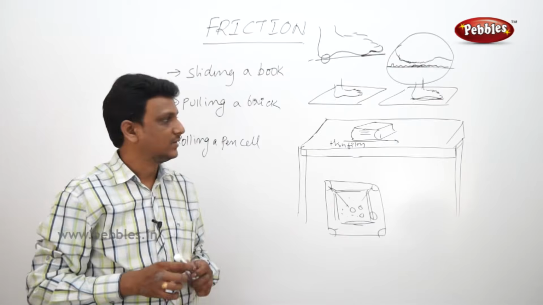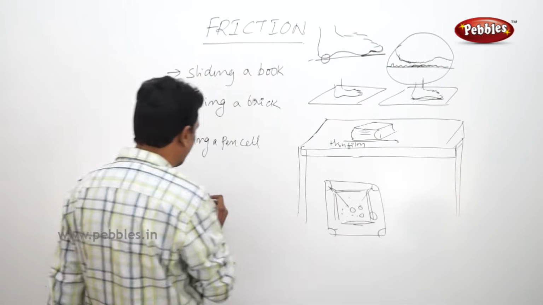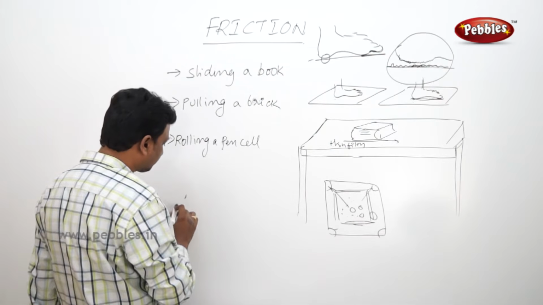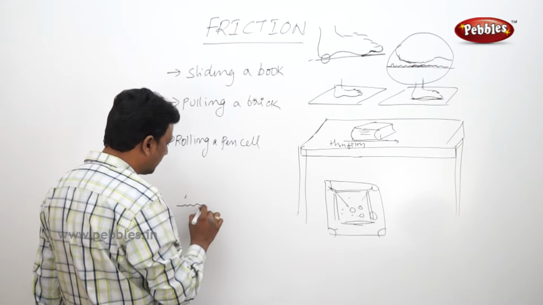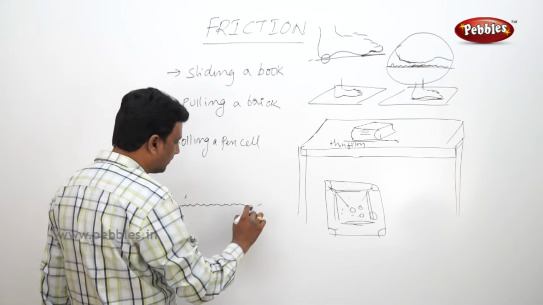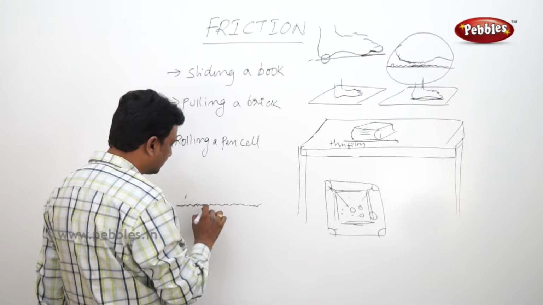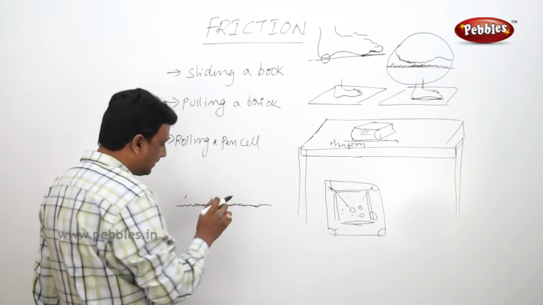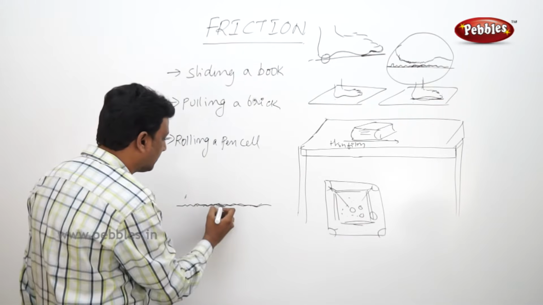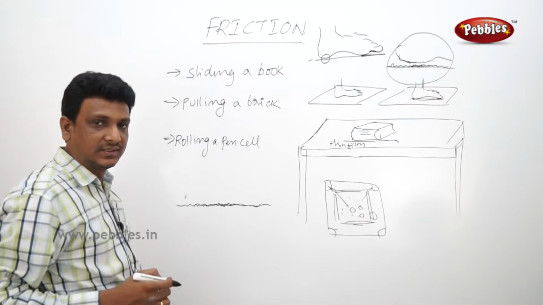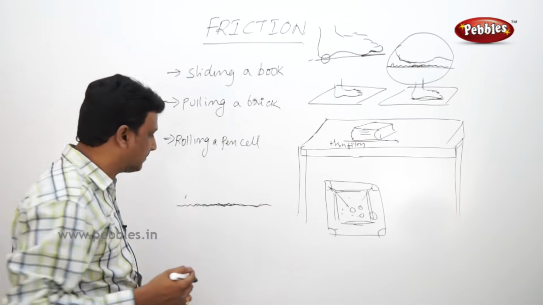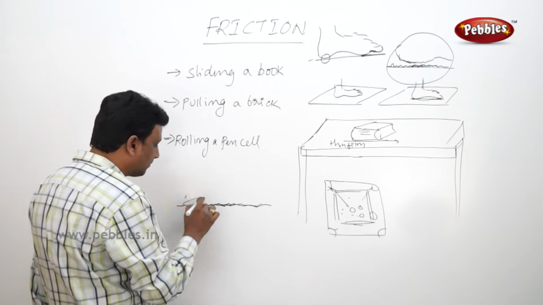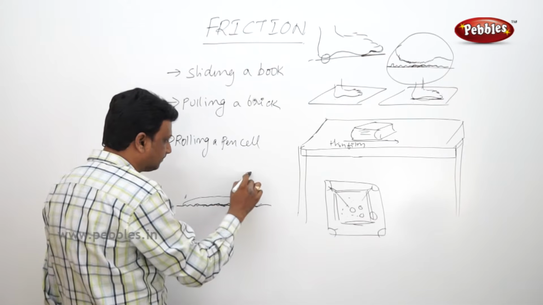Right? So now let us understand one more example. I will draw it here. This is the road or this is the floor. These are the irregularities. It is not smooth. That's why whoever is walking here doesn't slip. Somebody threw a banana peel.